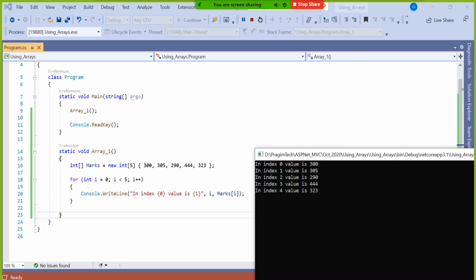Suppose 5 people are standing there, you made a stack for them, that hey, you will be standing here, hey, you will be standing here. So you made one line over there, and you said your position is this, your position is this. That is said to be a stack.